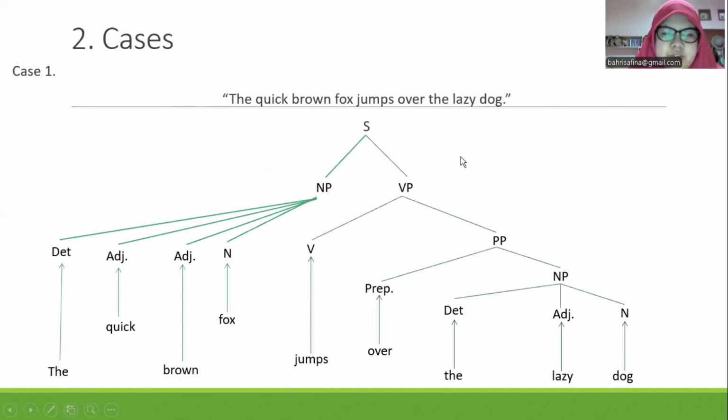The first case, we are going to discuss the deep structure in the sentence. This sentence is in the form of utterance. This utterance indicates an action of jumping by an entity, which is a fox, over another entity, which is a lazy dog. Now, let's move on to the second case.